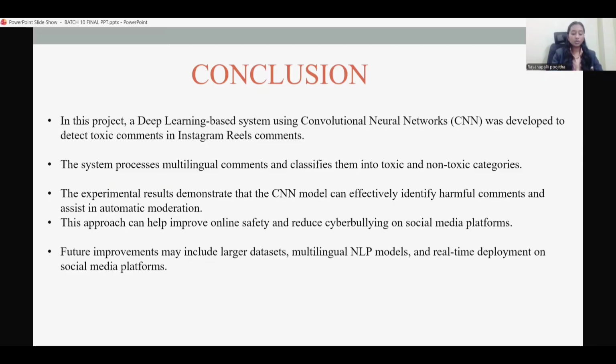Coming to the conclusion, I would like to conclude we have developed a CNN based deep learning model to detect toxic comments in Instagram data. The model works on multilingual comments and classifies them accurately. This system helps in reducing harmful content and improving online safety. In future, we would like to improve the model by using larger datasets and real-time implementation.